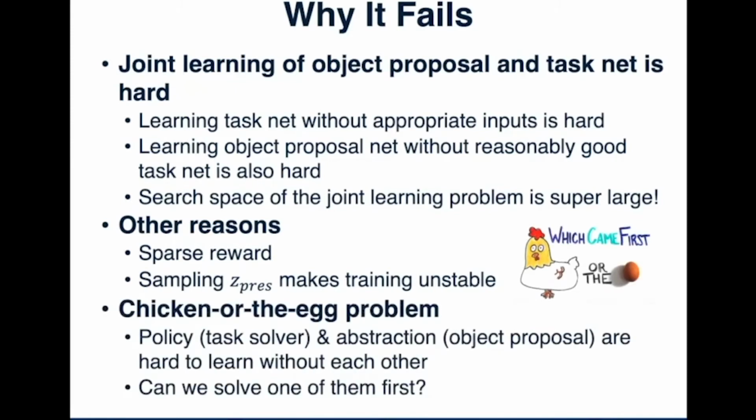So basically, this is a chicken-or-the-egg problem. The policy and abstraction are hard to learn without each other. So we want to ask such a question: can we solve one of them first? The answer is yes.